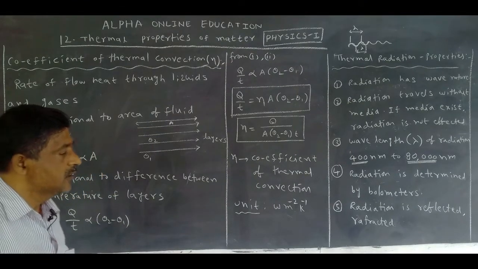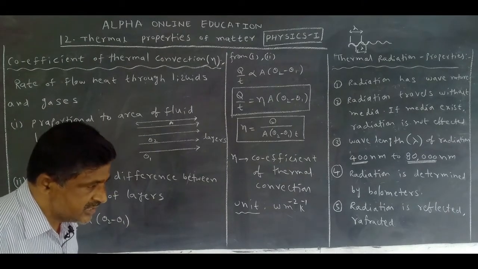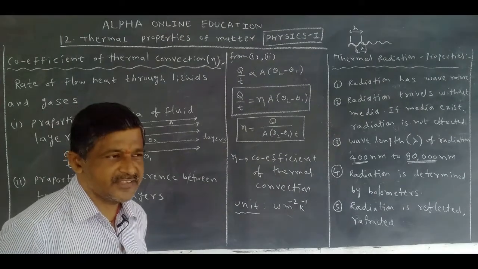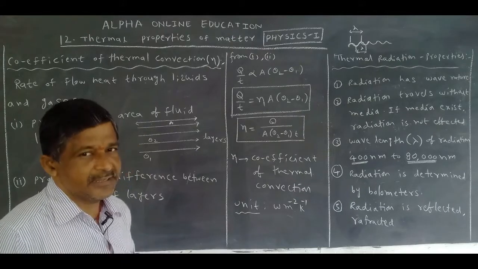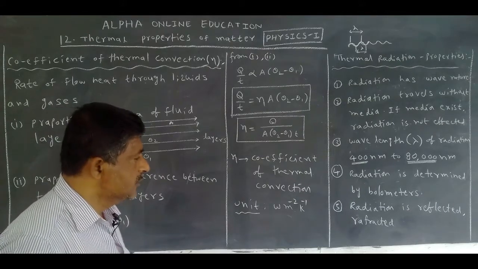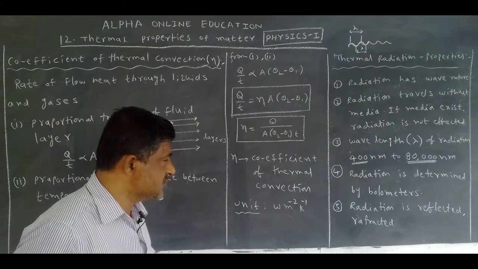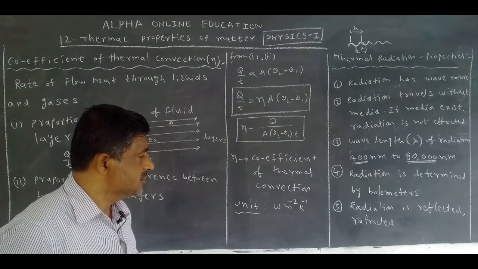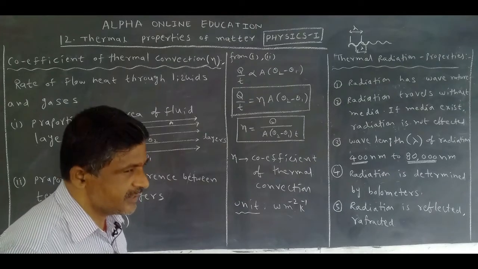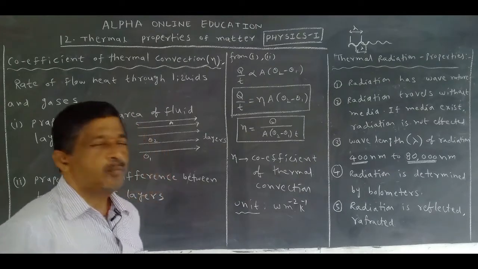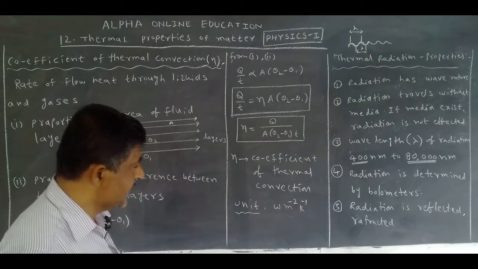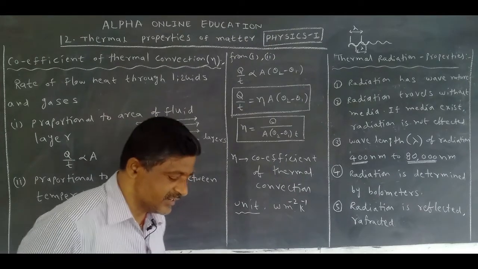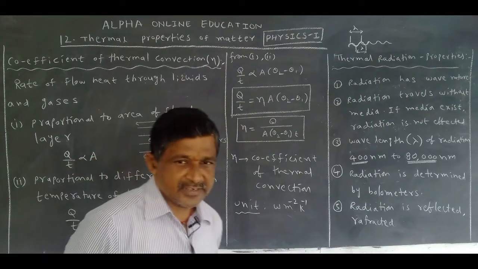Next, radiation is measured by one instrument. The name of the instrument is the bolometer. Which instrument measures the radiation? The bolometer. And next, radiation is reflected and refracted.